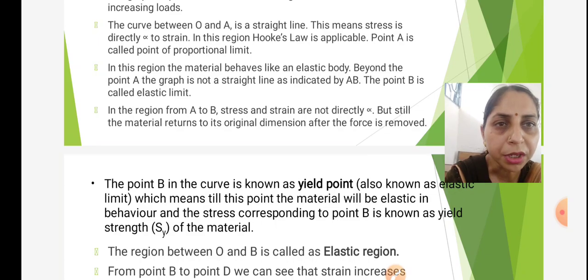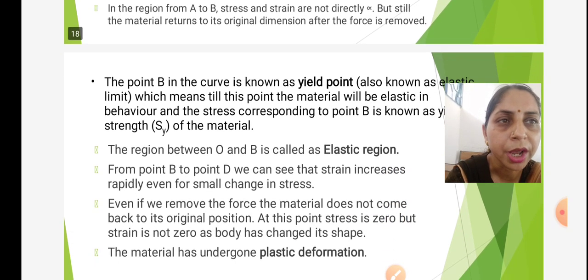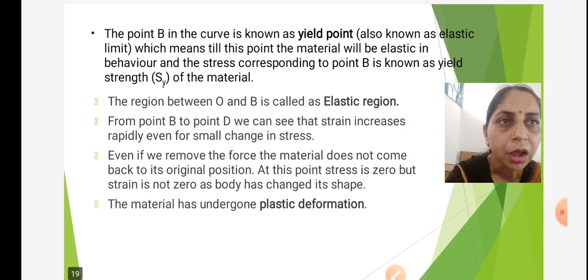The point B in the curve is known as yield point, also known as elastic limit, which means till this point the material will be elastic in behavior and the stress corresponding to point B is known as yield strength of the material. The region between O to B is called as elastic region.